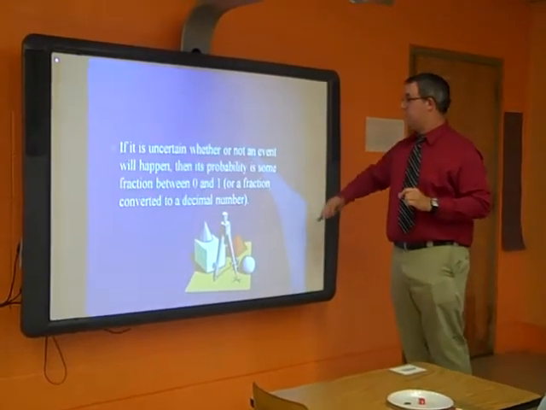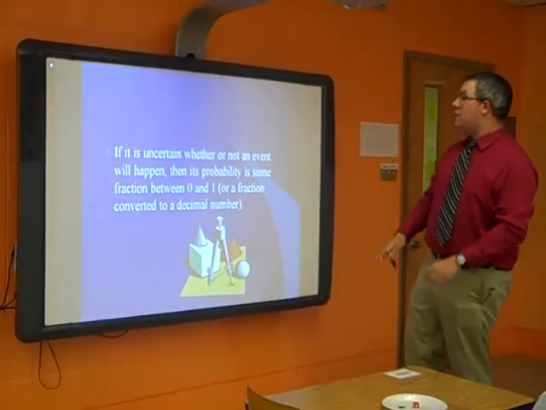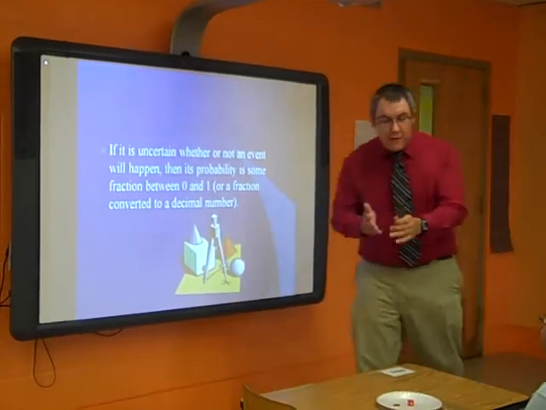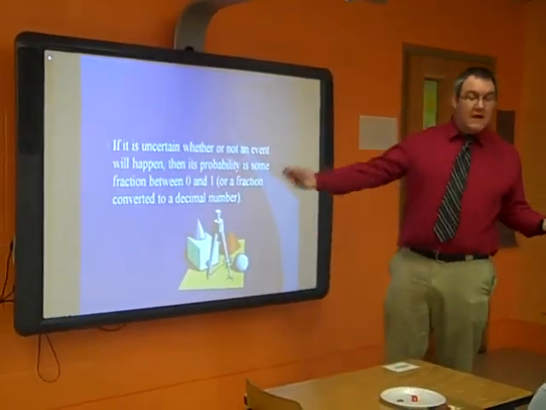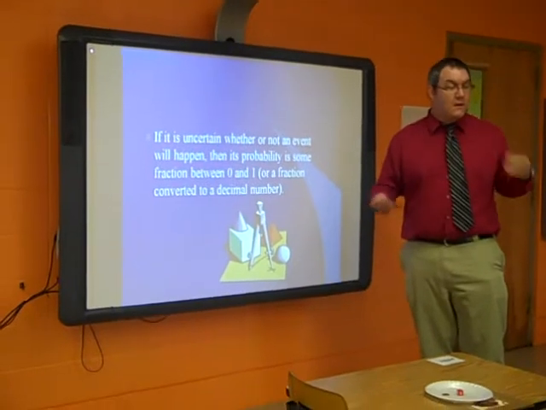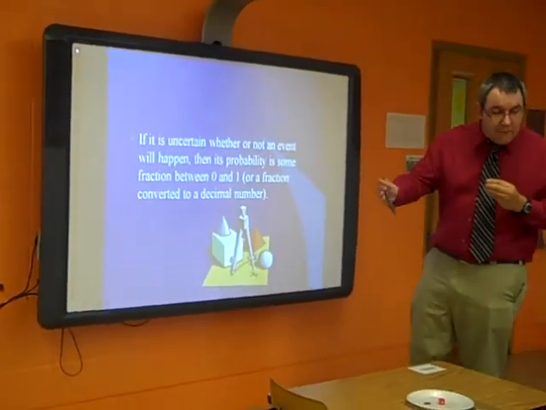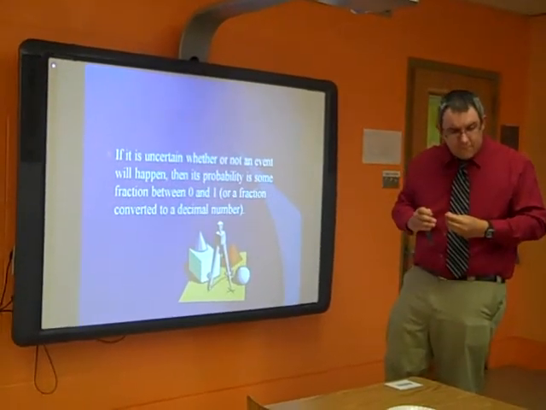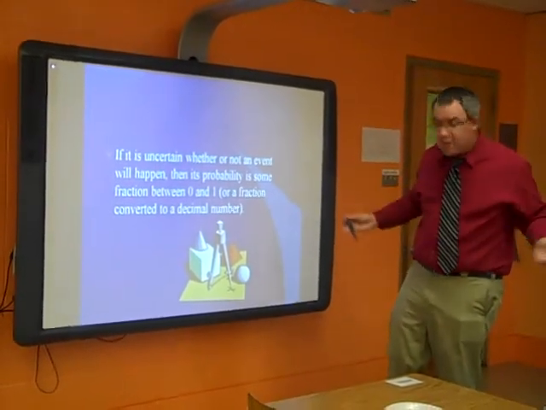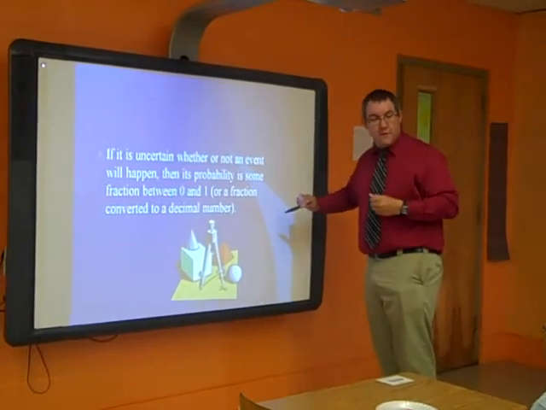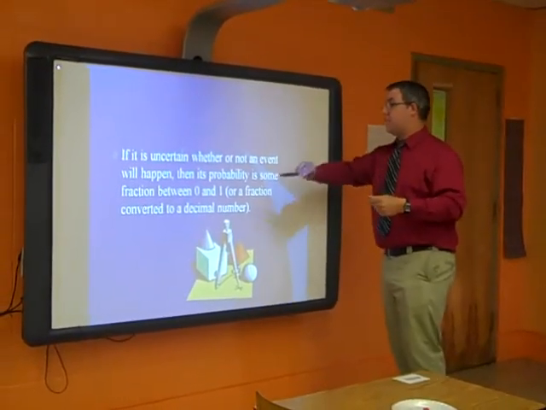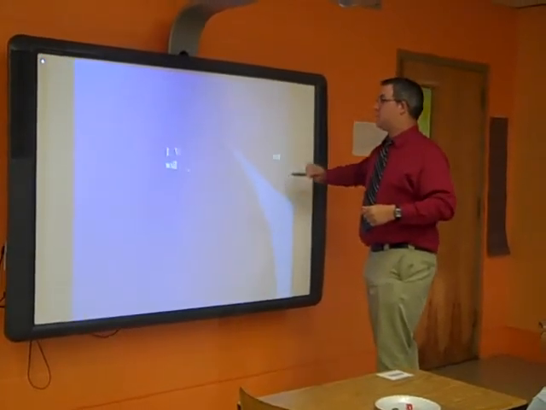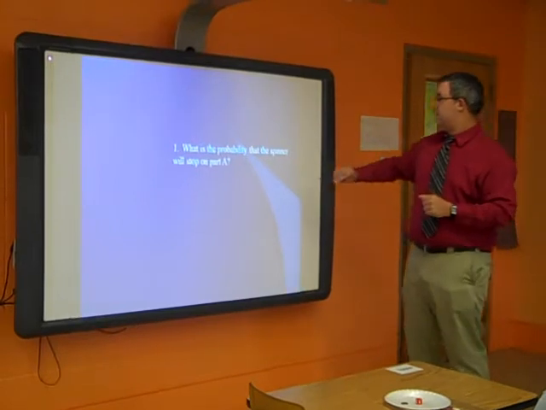Probability. Let's talk more about it. If it is uncertain whether an event will happen, then it's somewhere in the middle. It's not 0, it's not 1. Like you're uncertain. There's a chance that it might happen, but it might not happen. Like, will you eat a hamburger today? There's a chance it might happen. You don't know what you're going to eat at school. Sometimes they put the lunch menu up and it changes. You never know. So that fraction would be between 0 and 1. Okay?